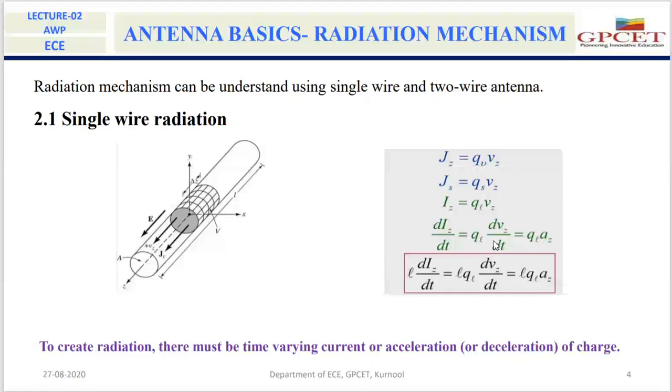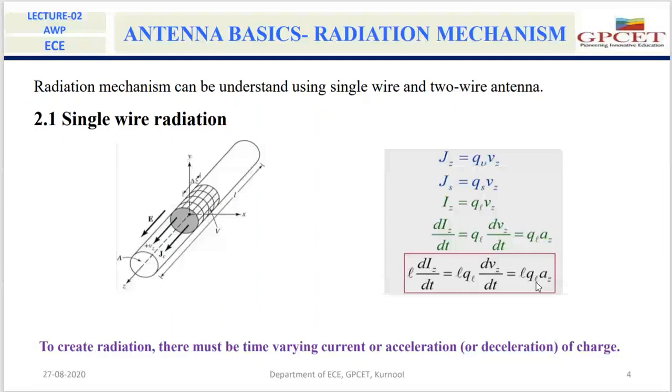Now this conducting wire's length is L, so I am multiplying this equation with the term L. L into dIz by dt is equal to L into QL dVz by dt, that is equal to L into QL into Az.